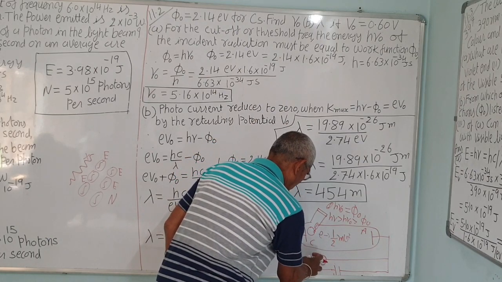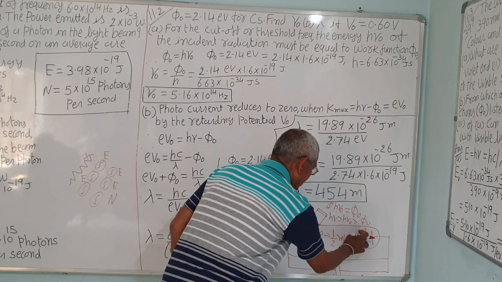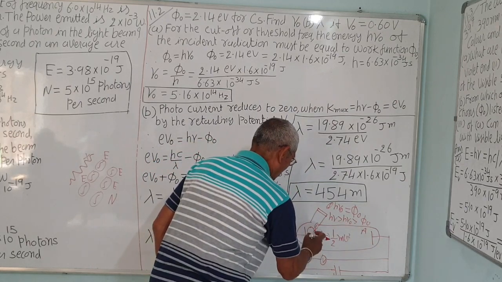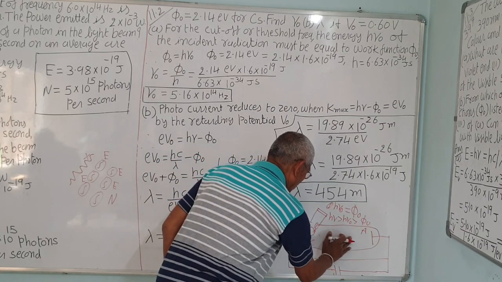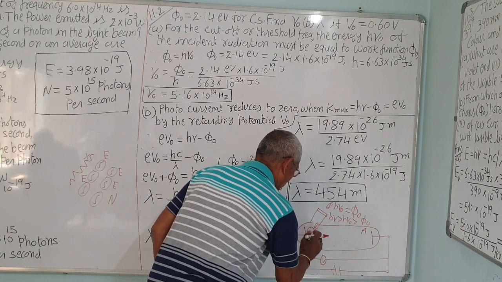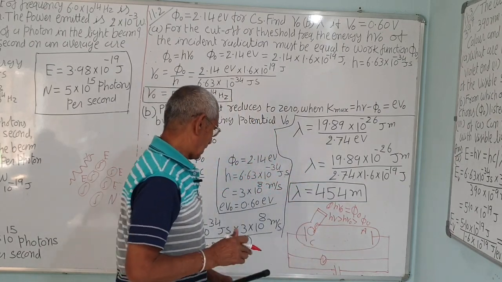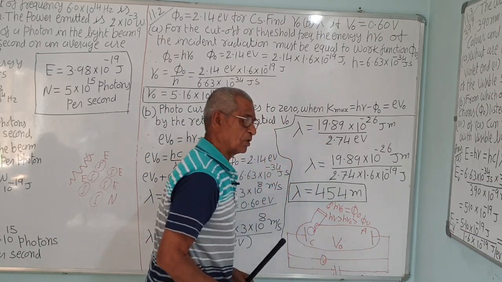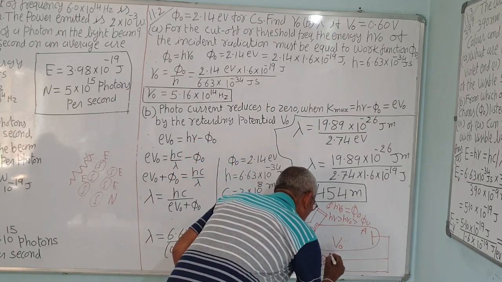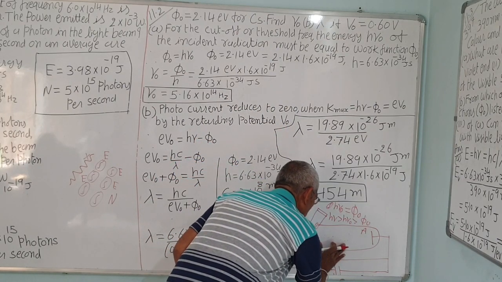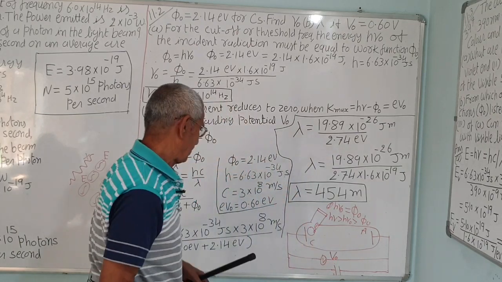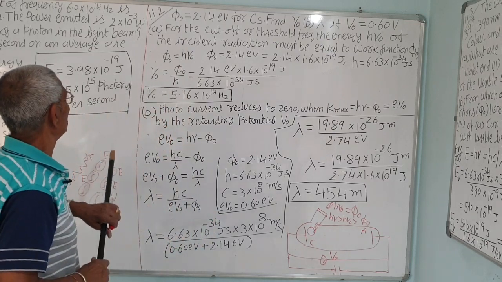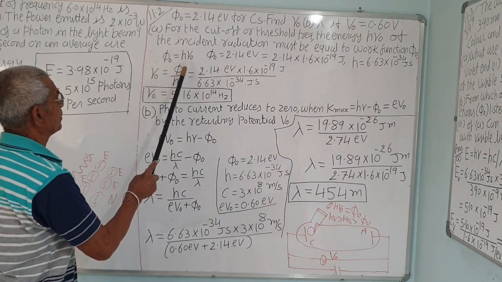So increase the negative potential of the plate of the anode A, that is the collector, so that it will totally repel, or photoelectric emission just stops. That potential is called the cutoff potential. It is the stopping potential or cutoff voltage. This is the cutoff voltage. You can measure it with the voltmeter connected here. Remember, phi 0 is equal to h nu 0.